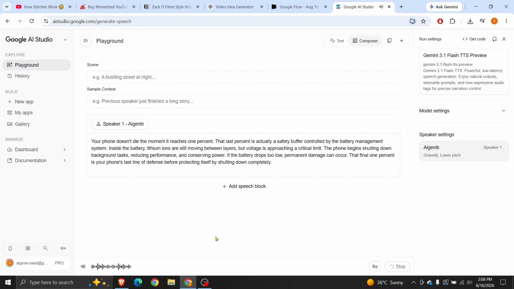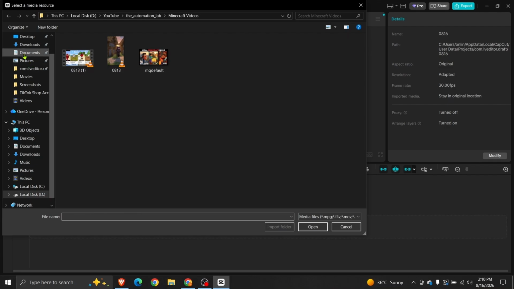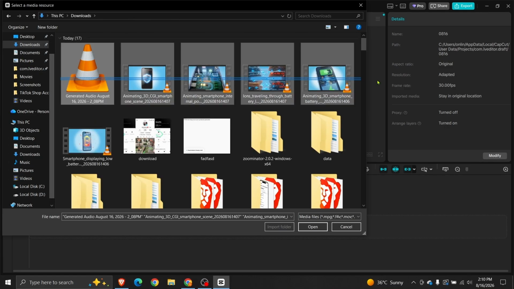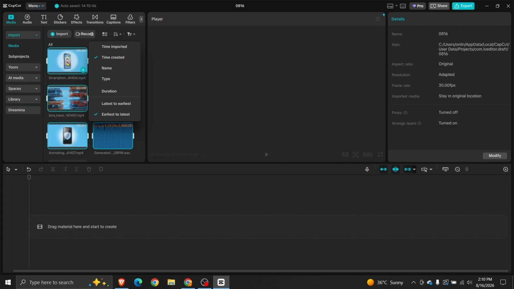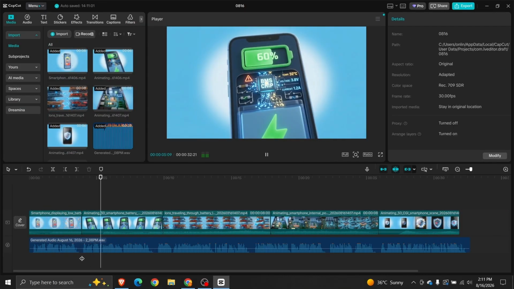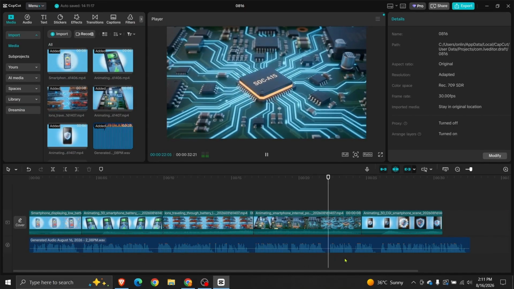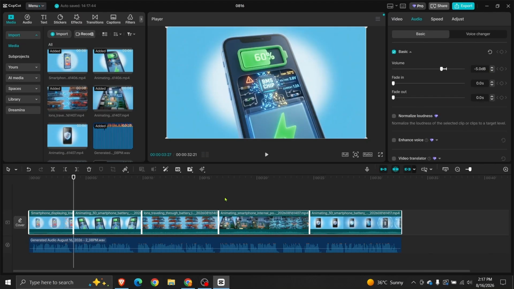Your phone doesn't die the moment it reaches 1%. Open any editing software, like CapCut, and import all the audio and video files into it. Click Sort and select Time Created. Add some basic cuts to match the video clips to the voiceover. That's it. Your video is ready.